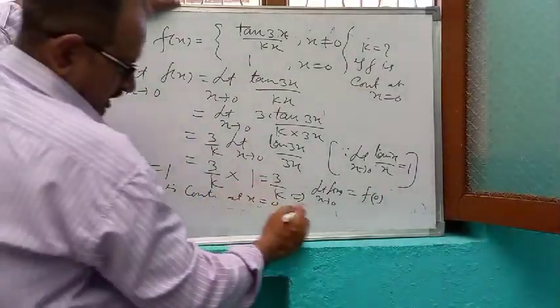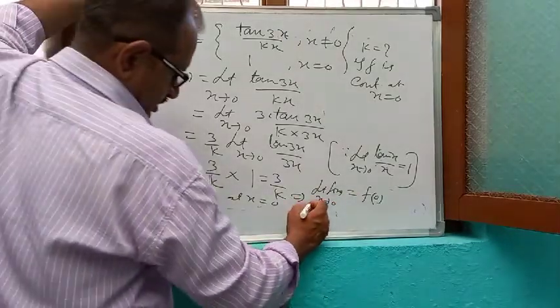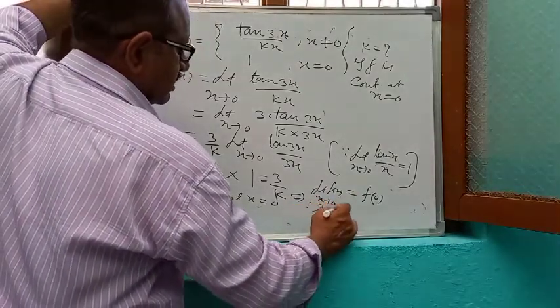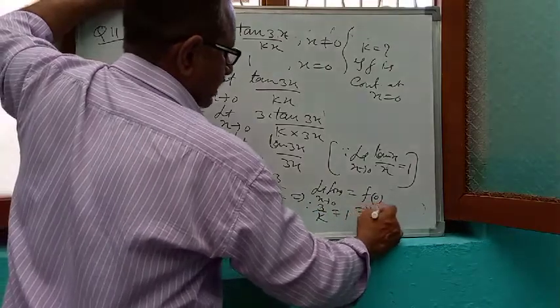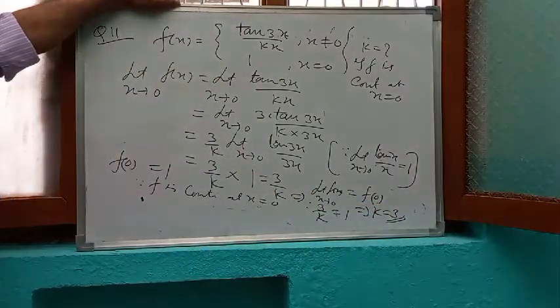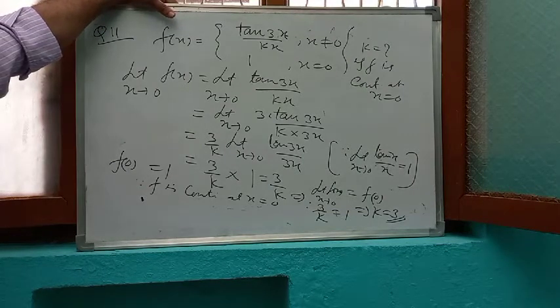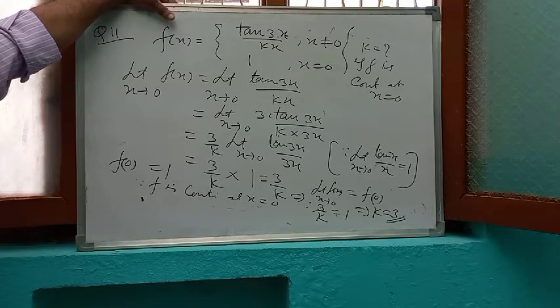So 3 by k is equal to 1. It means k is equal to 3. So if the function is continuous and we have to find some constant, find the limit and the functional value. Since it is continuous, both will be equal, and equating both we can get the value of the unknown constant k.